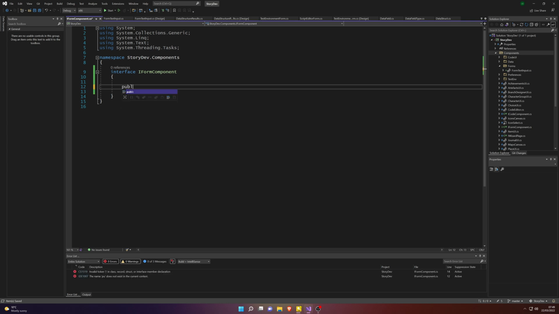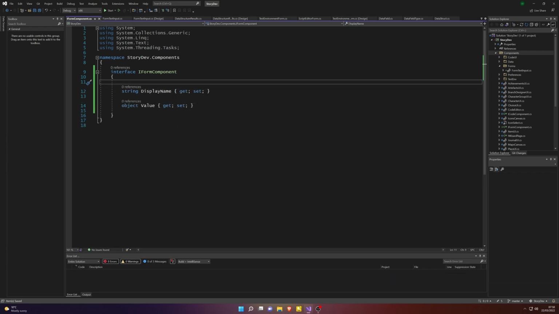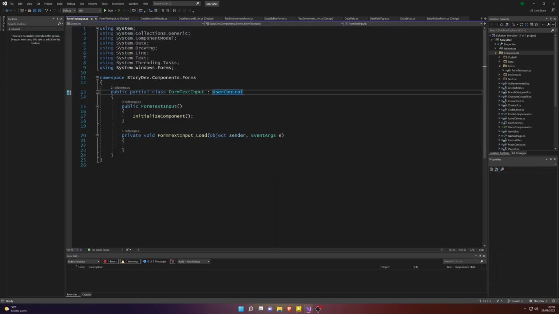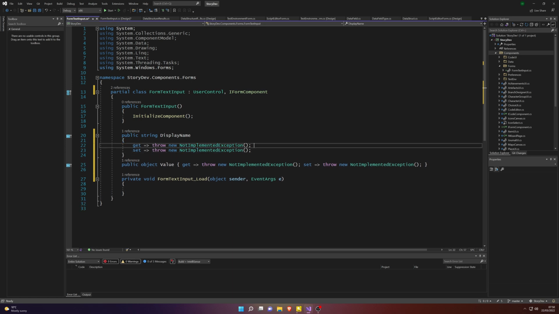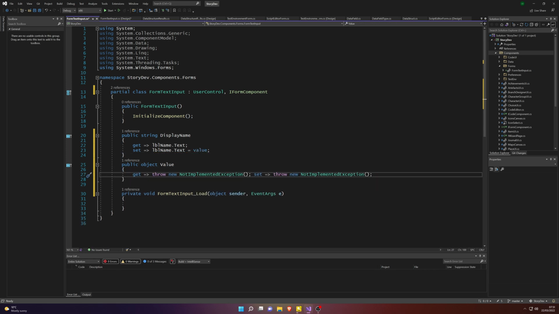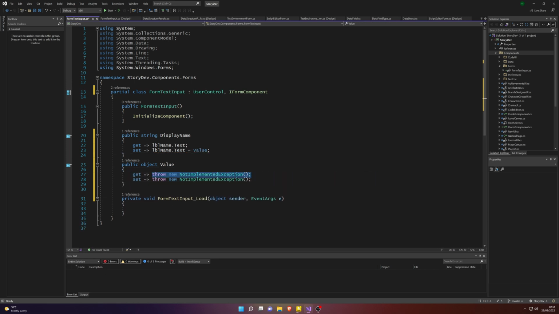Here we're going to create an interface called iFormComponents. We're going to need a few properties and methods here. So one of them is going to be string display value, and the other is an object actually returning the value. So in here we're going to basically give us the ability to set our display name and value. This interface will come in handy later.